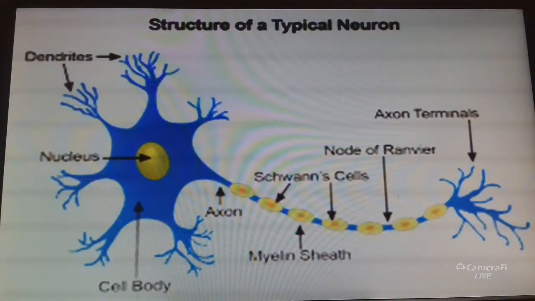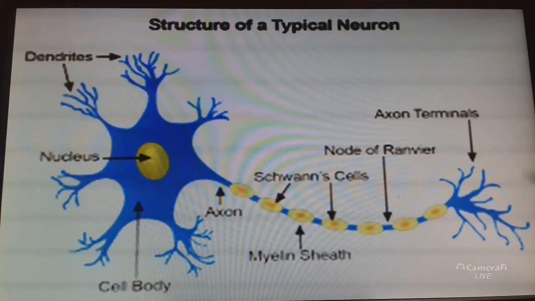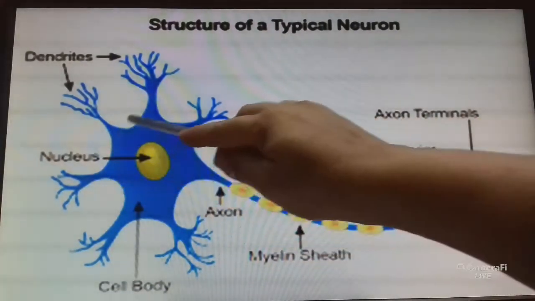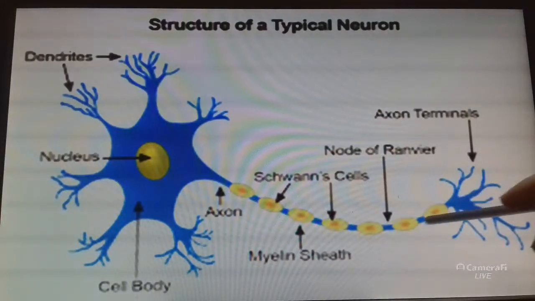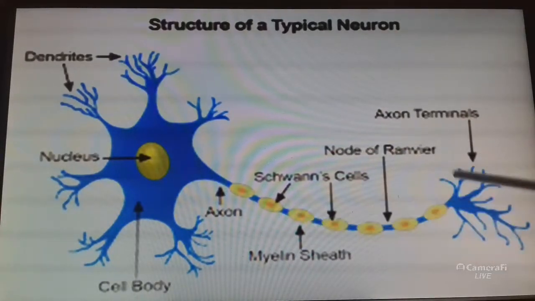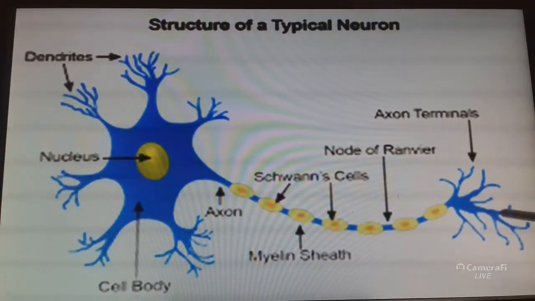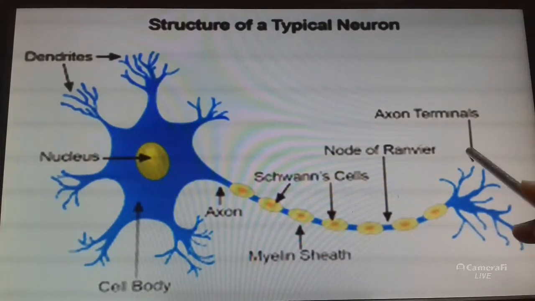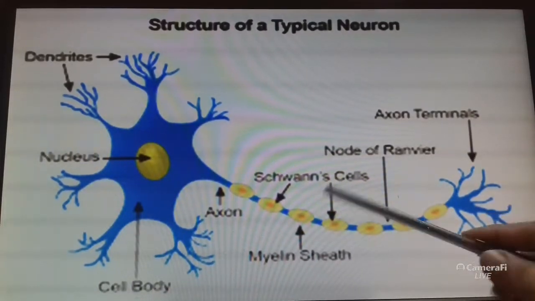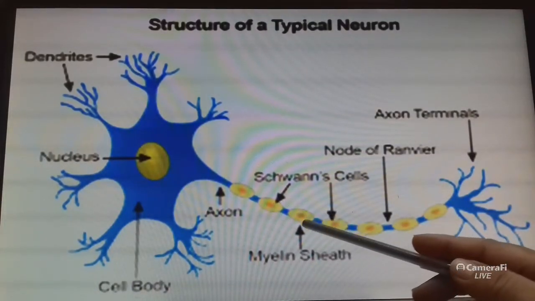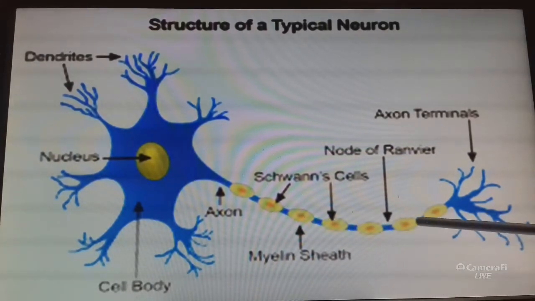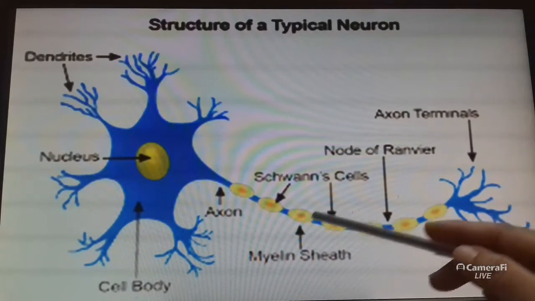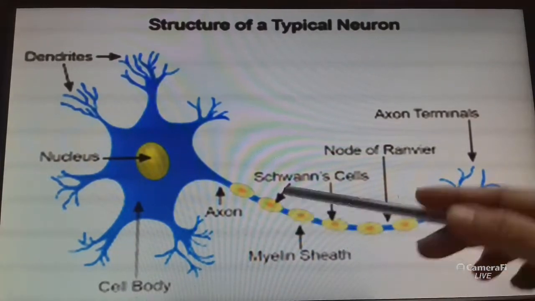See the structure of a typical neuron, a nerve cell. This is the cell body. This is the axon. These are the axon terminals. The outer covering is called the myelin sheath, and this gap is called the node of Ranvier.